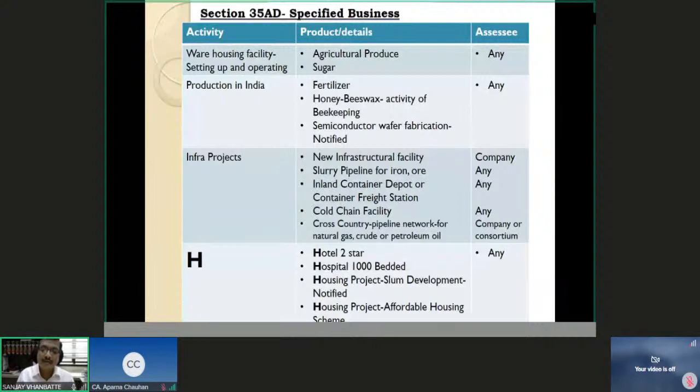Hospital 100 bedded anywhere. Then housing project for slum development, it has to be notified. Then notified housing project with respect to affordable housing scheme. So hotel, hospital, housing project for slum development notified, housing project for affordable housing scheme notified or approved. So all these H will be eligible for 100% section 35AD incentivized deduction on all the capital expenditure other than land and building, right?